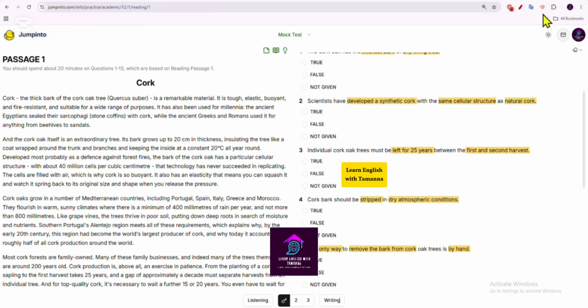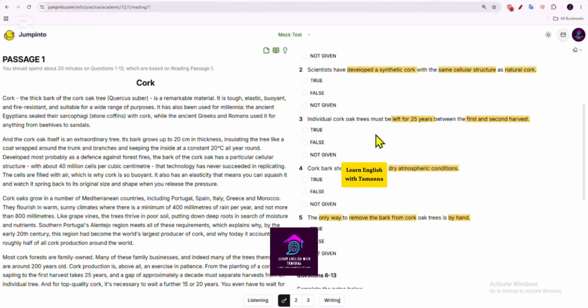Okay, so that's how you can simply understand true, false, or not given questions. First, you need to shorten your question. You need to remember the meaning of the question, what they are asking, or what they are trying to claim. Then try to match the meaning or the context with the passage. That's it. If it matches, then true. If it is contradict of both, then false, and if it is not given, then not given would be the answer. I hope this is clear to you. Okay, moving to the third question.